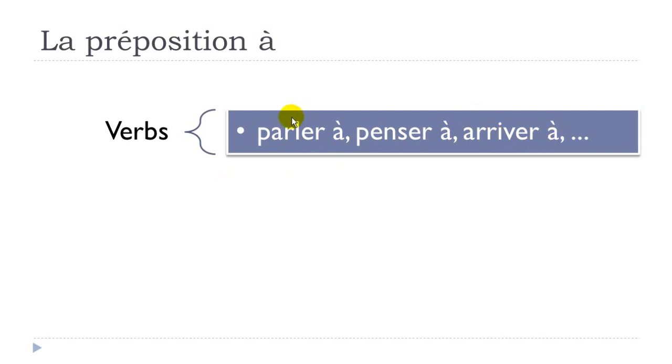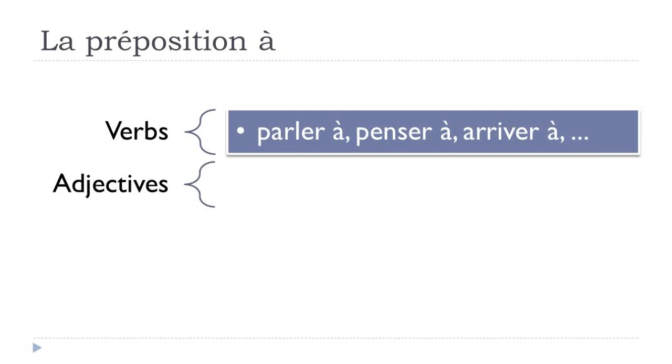So in that case, you should use this preposition à with these verbs. Okay, you will see that normally the way students do is that they will remember these prepositions and the combination of verbs and preposition little by little. So when you will encounter a new verb with a preposition, the idea is to try to write it or to try to memorize it, and that's the way it will go.